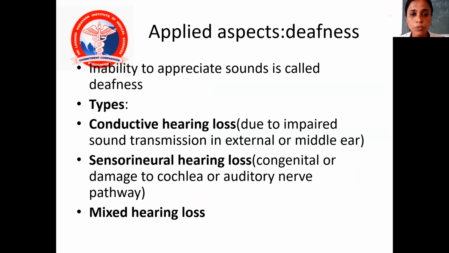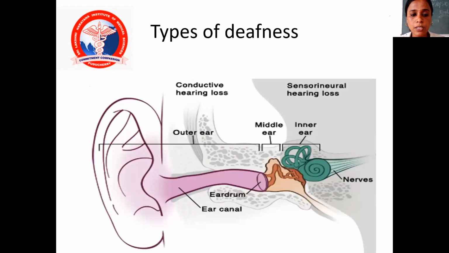Applied aspects: deafness. Inability to appreciate sound is called deafness. There are two types of deafness: conductive hearing loss, due to impaired sound transmission in the external and middle ear; sensorineural hearing loss, due to congenital damage to the cochlea or auditory nerve pathway; and mixed hearing loss, which is a mixture of both conductive as well as sensorineural hearing loss.